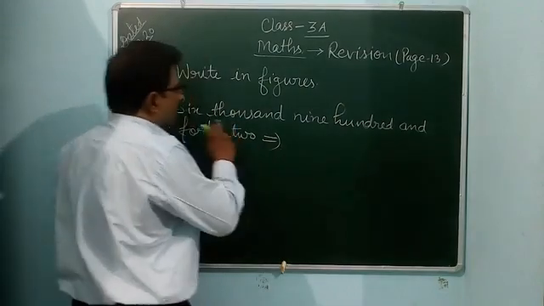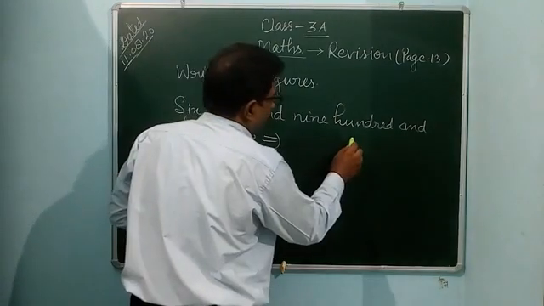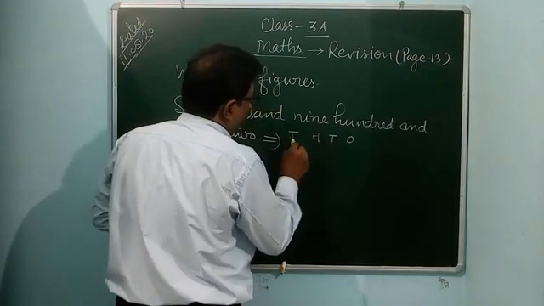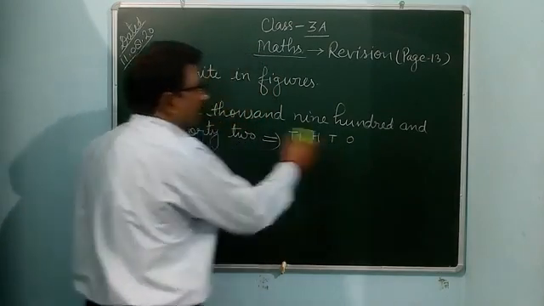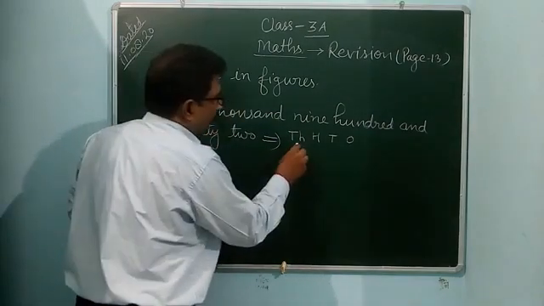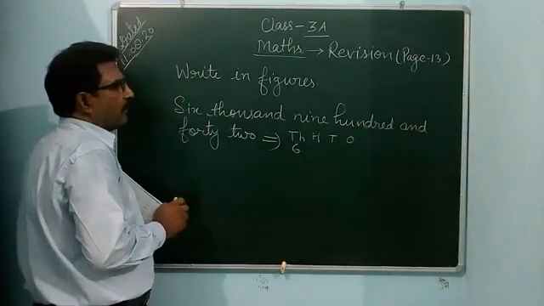So as only the 1,000 place is given, you can write ones, tens, hundreds, thousands. In this way, it is very easy to write. So 6,000 given, you can write 6 at the thousands place.